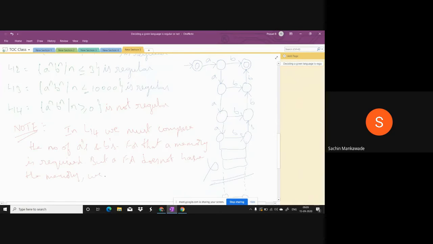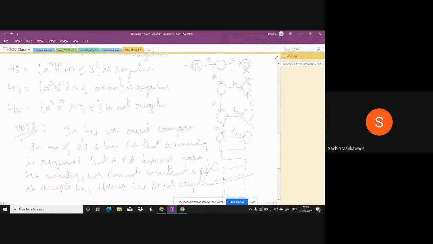We cannot construct a finite automata to accept L14. Hence, L14 is not regular.